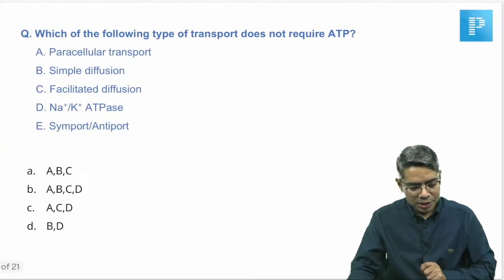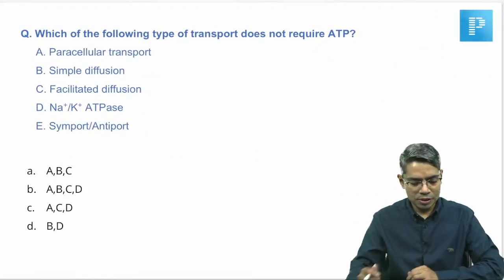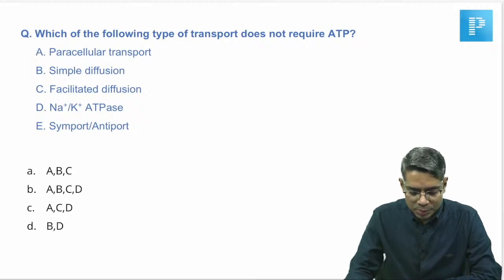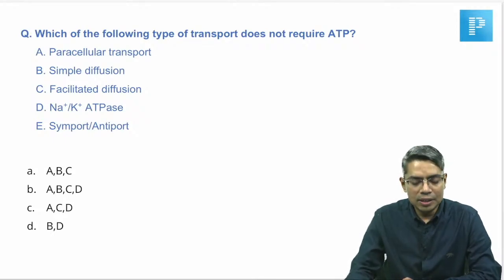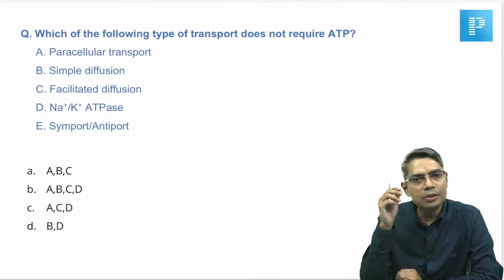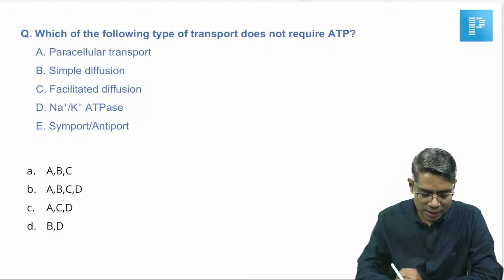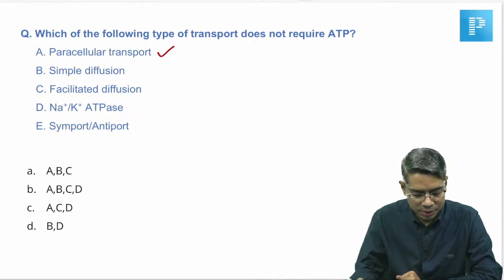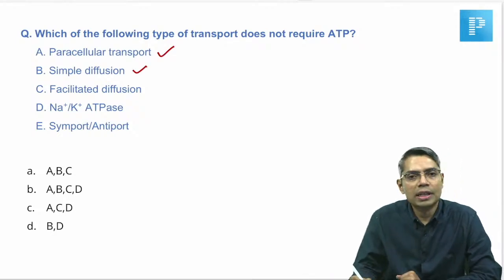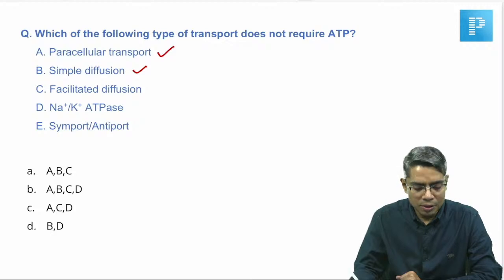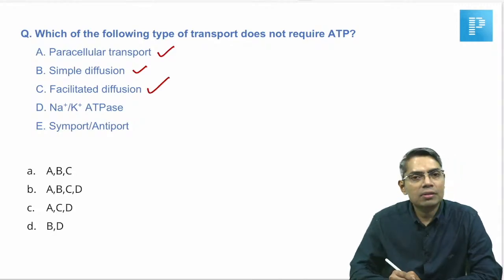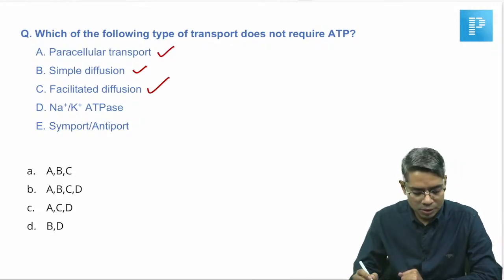The first question comes from the general physiology topic. Which of the following types of transport does not require adenosine triphosphate? I believe this is an easy question and all of you have done great. The correct answer: paracellular transport, no ATP is required for this. Simple diffusion is also a kind of passive transport, ATP is not required. Facilitated diffusion is also a kind of passive transport, so ATP is not required.